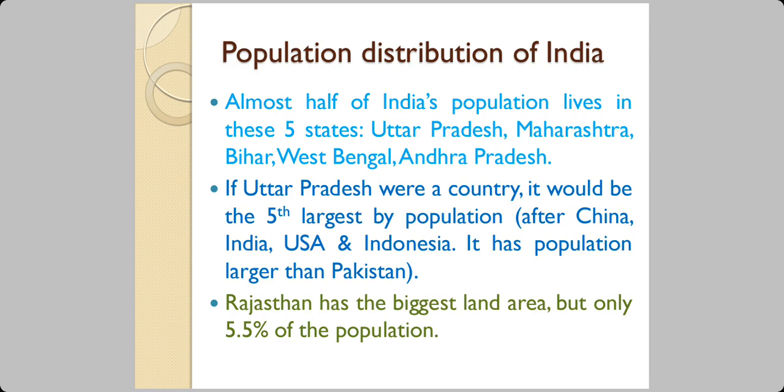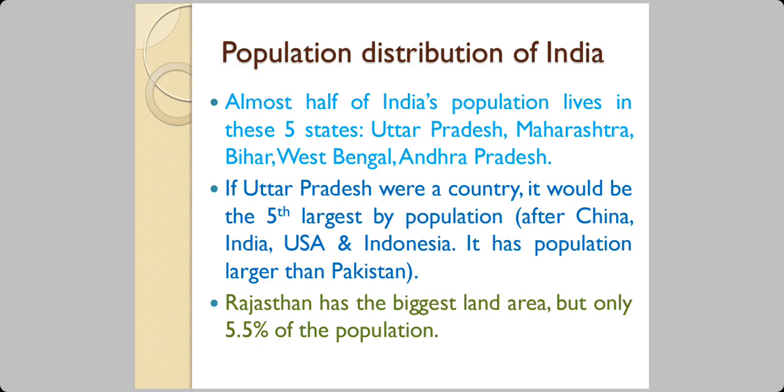Now let us see the population distribution of India. Almost half of India's population lives in these five states. Uttar Pradesh, as you know, is the most populous. Then Maharashtra, Bihar, West Bengal, and Andhra Pradesh. Now, if Uttar Pradesh were a country instead of being a state, it would be the fifth largest in the world by population.